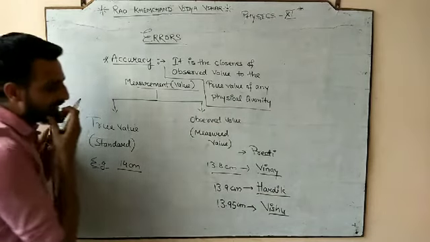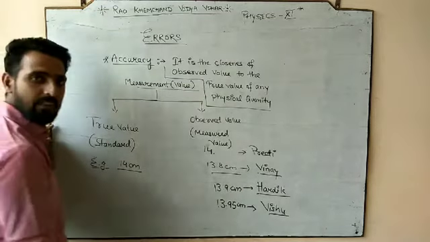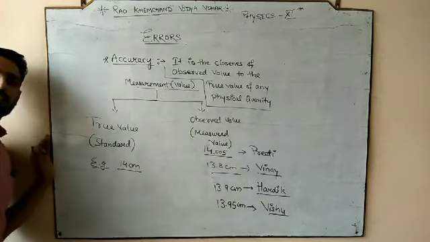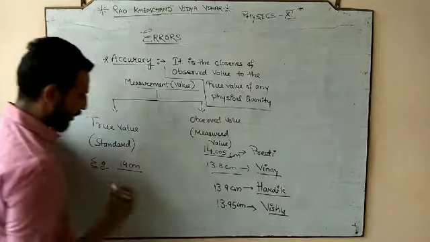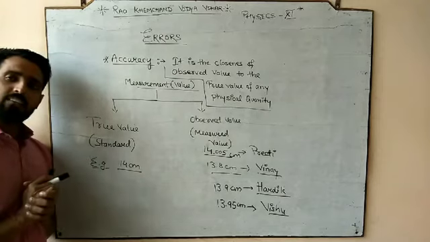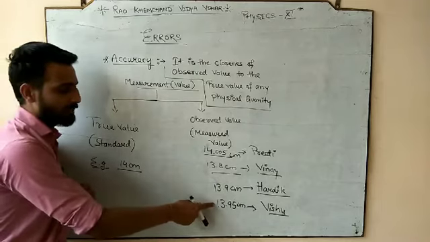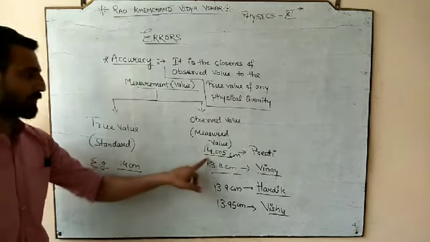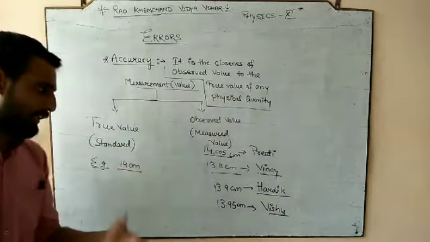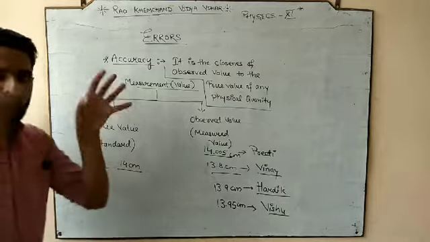If I talk about Preeti and Preeti says, no sir, the value is 14.005. So according to Preeti, the value of that marker is 14.005. Let's suppose Preeti observed this by using a particular device. So now the closeness is that much. Now 13.95 is not that close in comparison to 14.005. Now you will say, sir, the reading taken by Preeti is more accurate in comparison to the rest of the three.